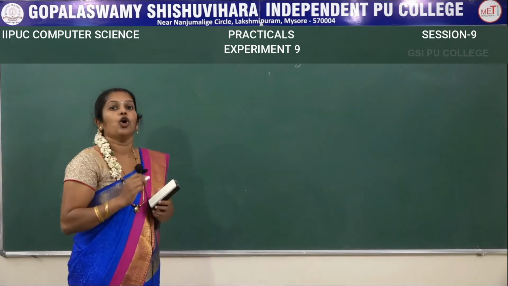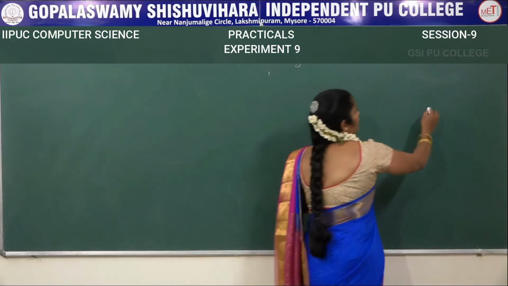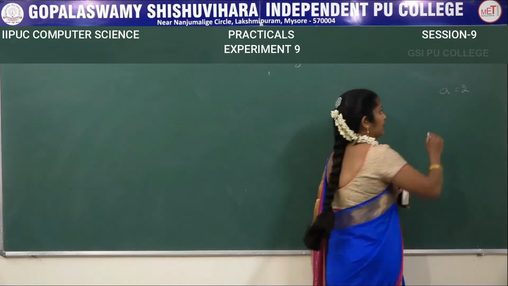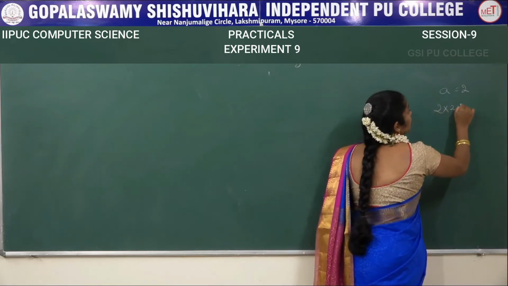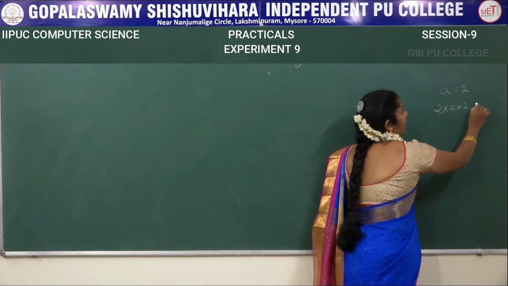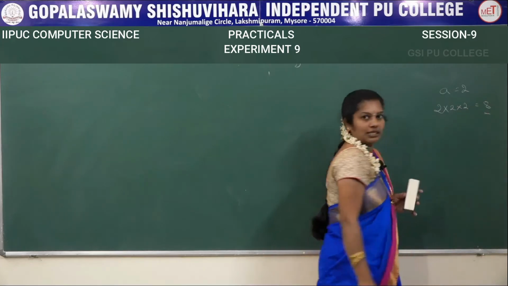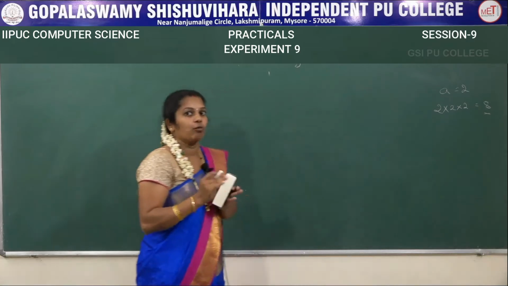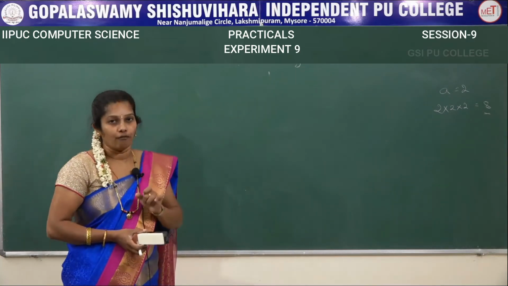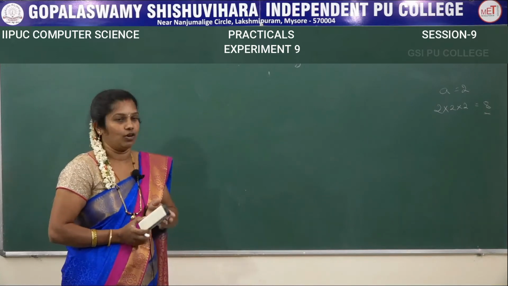I want to find the cube of a number. For example, if A is 2, then what do you mean by cube of a number? That is 2 into 2 into 2. That is 2 into 2, 4. 4 2s are 8. The result has to be generated as 8. That is the aim of the program. What is the aim of the program? I want to find a cube of a number by using inline function.